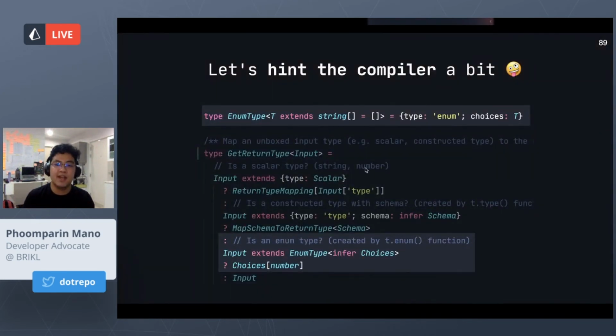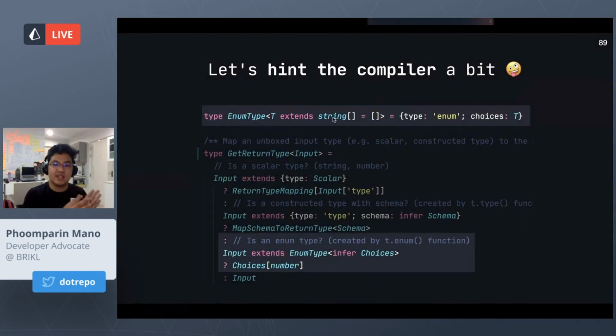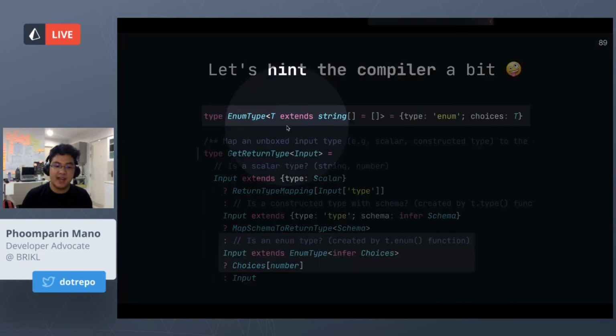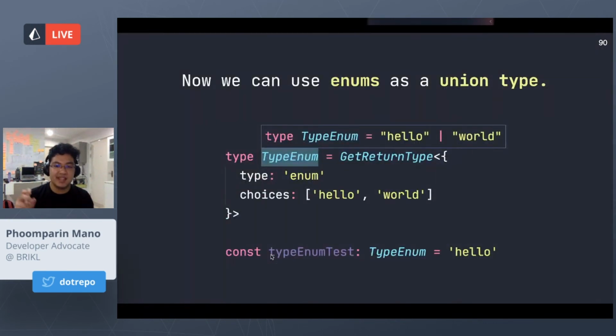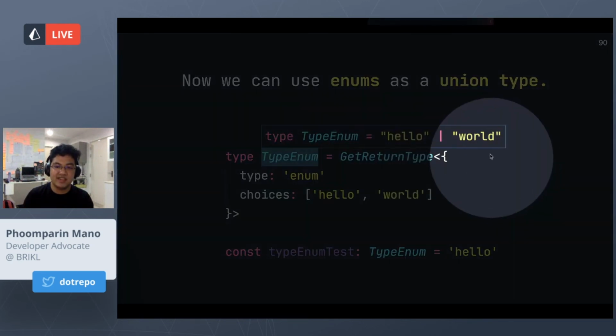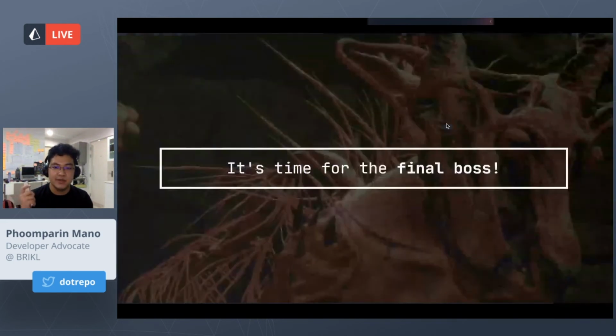So we can hint our compiler a bit. We can hint in the enum type that, oh, this actually extends a string array. So this would be able to be indexed by number, and therefore it would become a union. This is precisely what I did. And now we can use our enums as a union type. This is pretty nice because you can just feed it the choices like we did with the enum function, and we would just get a union out of it. So we get auto-completion for all possible enum values without having to use as const, which is nice.